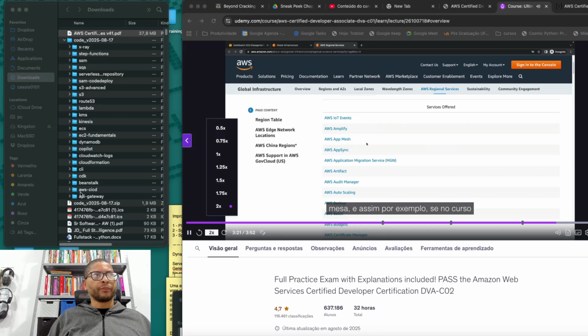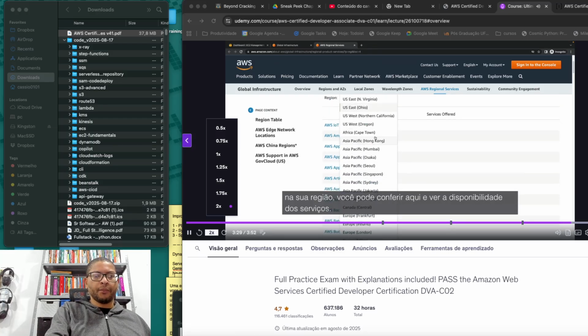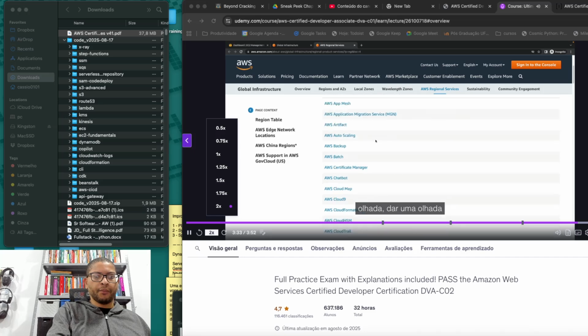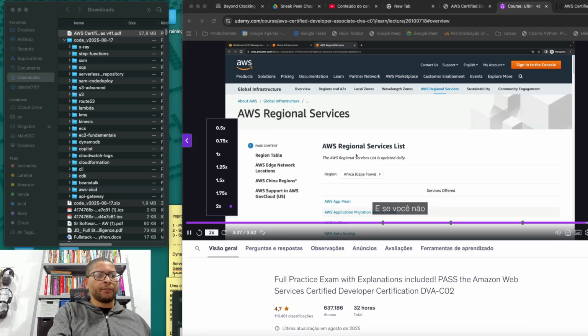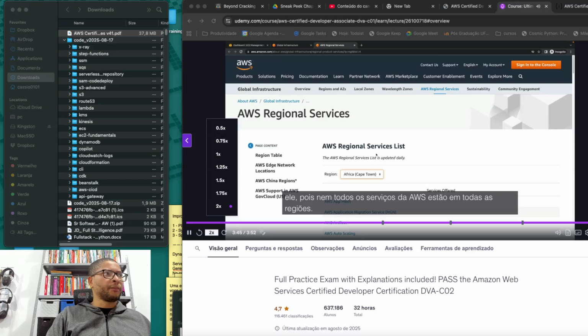And so for example, if in the course I talk about a service and do a hands-on, but it doesn't seem to be in your region, you can check here and find the availability of services. So for example, we can have a look for Cape Town and see the services that are available in this region. And if you don't see a service, maybe you need to switch a region in, of course, the console to have access to it because not all the services from AWS are in every region.